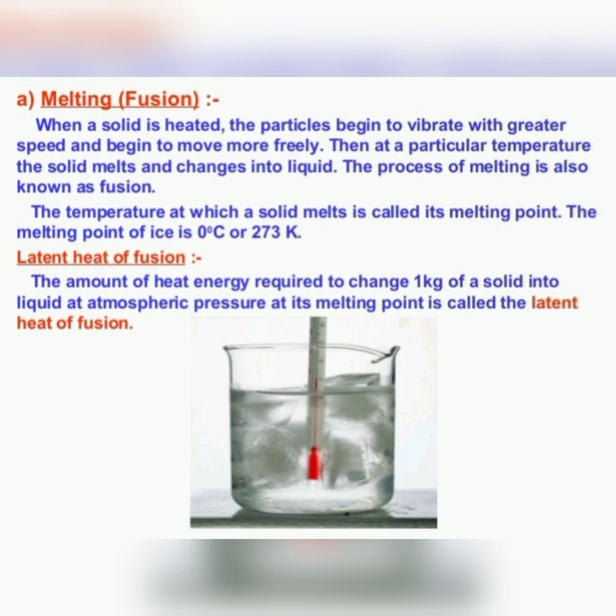So we can say the process in which a solid substance changes into liquid on heating is called melting or fusion. And the change in state occurs at a particular temperature, that is, the melting of a solid substance takes place at a fixed temperature. So the temperature at which a solid melts and changes into liquid at atmospheric pressure is called the melting point. The melting point of ice is 0 degrees Celsius or 273 Kelvin.